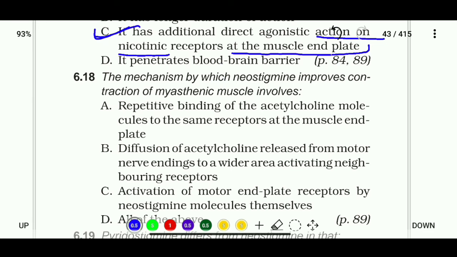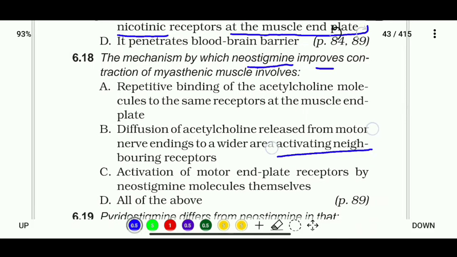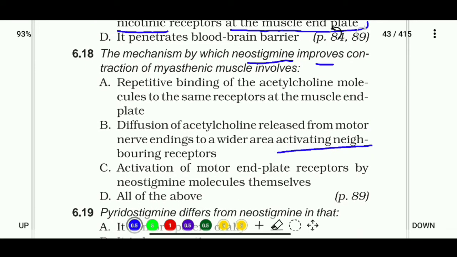6.18. The mechanism by which neostigmine improves contraction of myasthenic muscles involves repetitive binding of the acetylcholine molecule to the same receptor at the muscle end plate, or diffusion of acetylcholine released from the motor nerve ending to a wider area, activating neighboring receptors, or activation of motor end plate receptors by neostigmine molecules themselves, or all of the above.